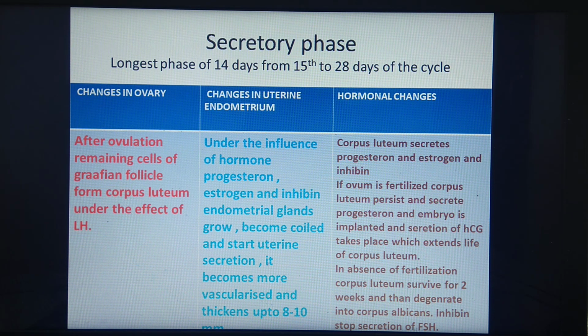It stops secretion of FSH. So there will be low level of FSH. There will be low level of progesterone because of degeneration of corpus luteum, and because of that there will be decrease in level of progesterone. So decrease in level of progesterone and FSH both is responsible for the menses again. That means the menstrual phase again. Okay, so this is for the menstrual cycle.